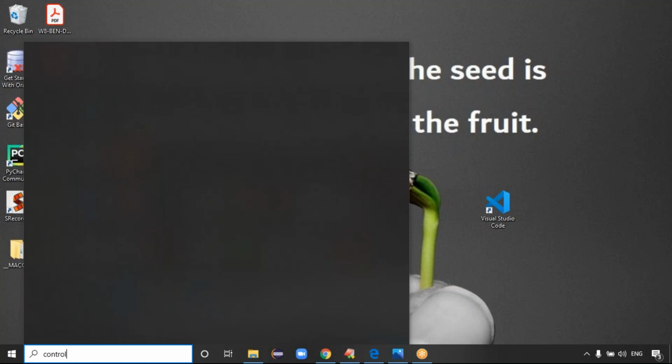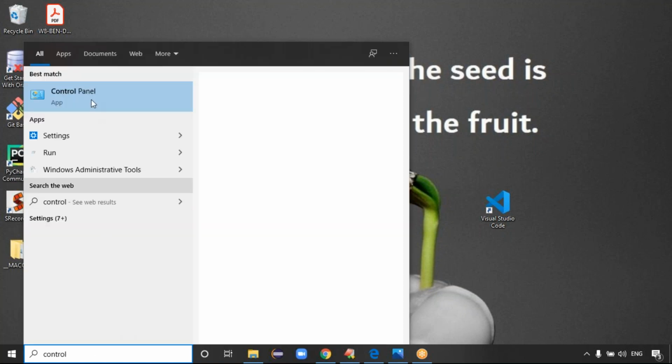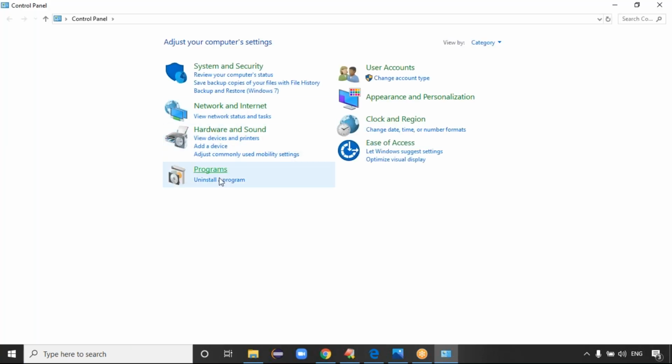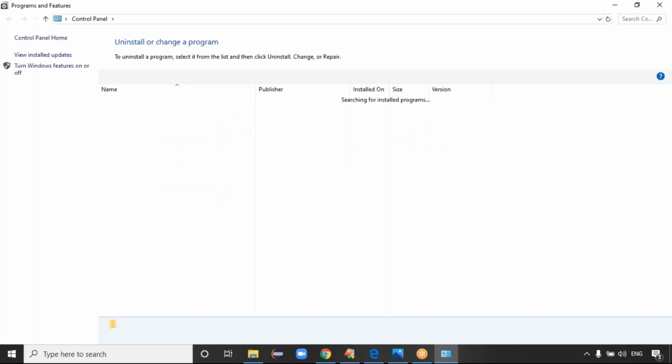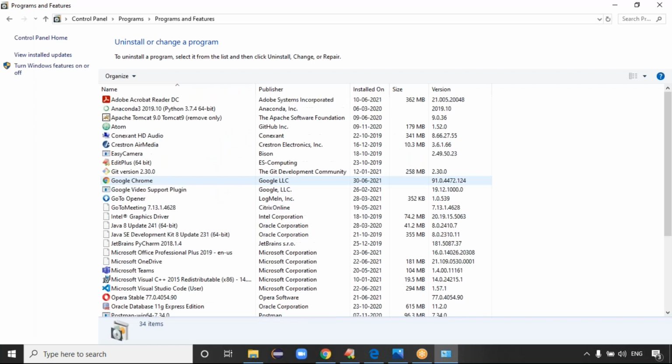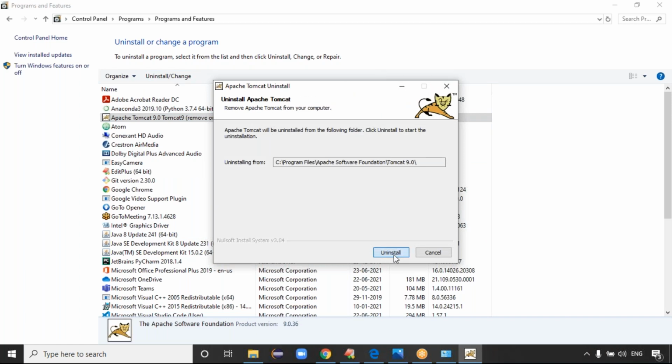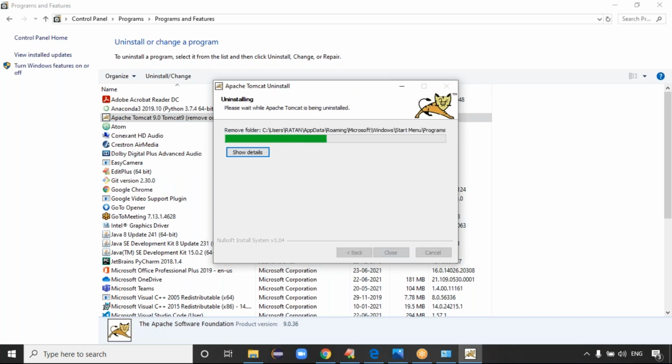So control panel. How to install, guys? How to uninstall? Control panel is there. In the control panel, you go for uninstall a program. You can see the Apache Foundation Tomcat 9. You can click on uninstall it. So let me uninstall and let me show the installation process completely. That will be better, right? Uninstall.